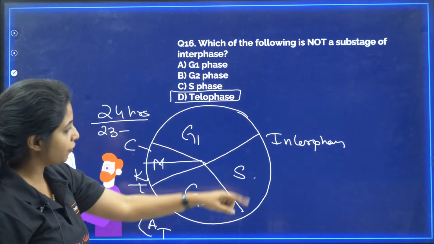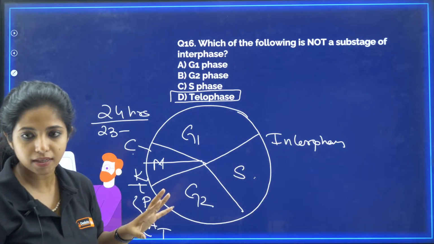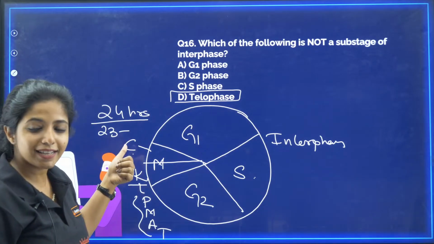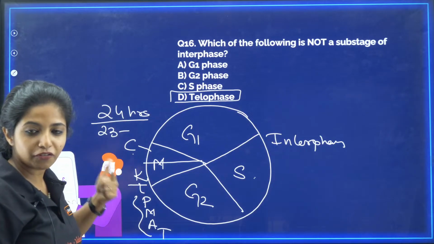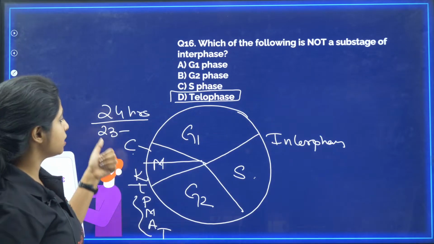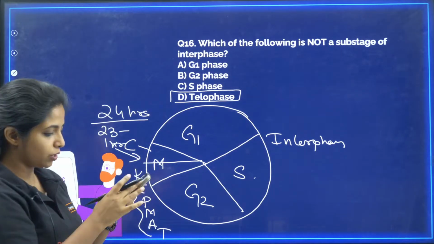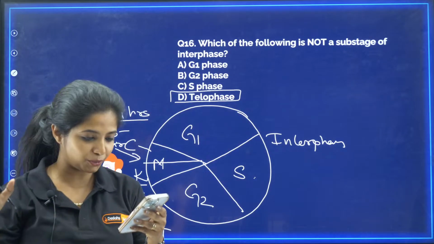Remember interphase: G1, S and G2. S is the phase where synthesis of DNA happens, and M phase is divided into two: karyokinesis, nuclear division, and then cytokinesis, cell division. In karyokinesis: prophase, metaphase, anaphase, telophase. Interphase takes 23 hours. 1 hour is the time where the cell actually divides. I hope this is completely clear to you guys.